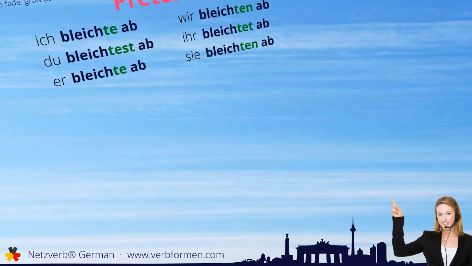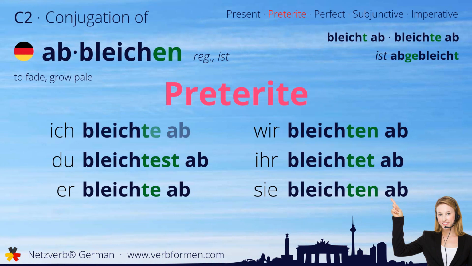Next up is the preterite. Ich bleichte ab. Du bleichtest ab. Er bleichte ab. Wir bleichten ab. Ihr bleichtet ab. Sie bleichten ab.